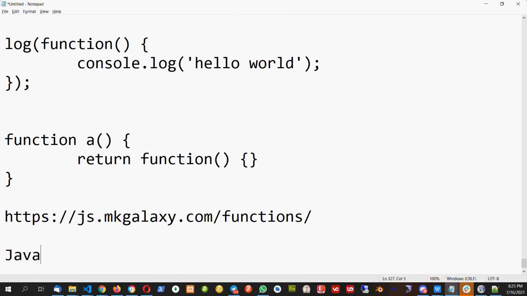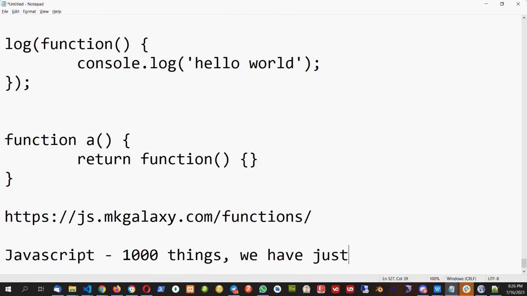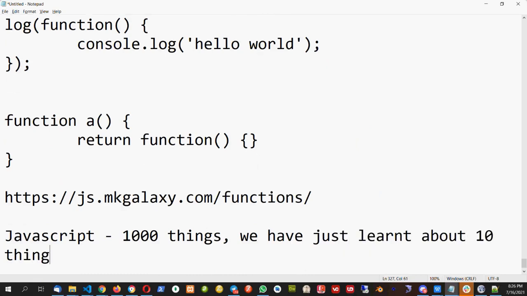See, JavaScript is very big. It's not like other languages. I have seen Java, it has very limited things. But in JavaScript, we have very vast things to understand. Let's say if we have to understand 1000 things, we have just learned about only 10 things. So the rest 990 things are still pending. We have to learn those to clear the JavaScript interview.